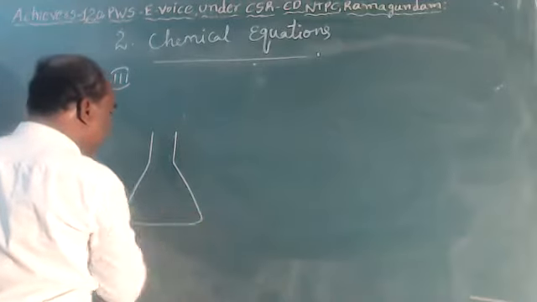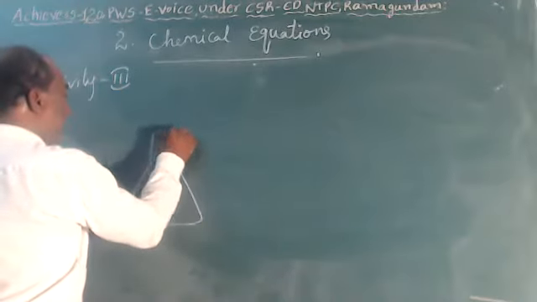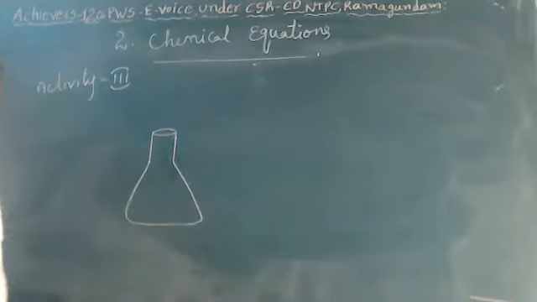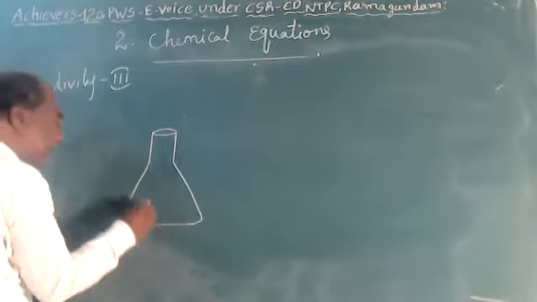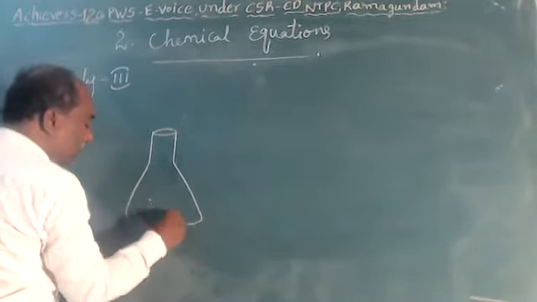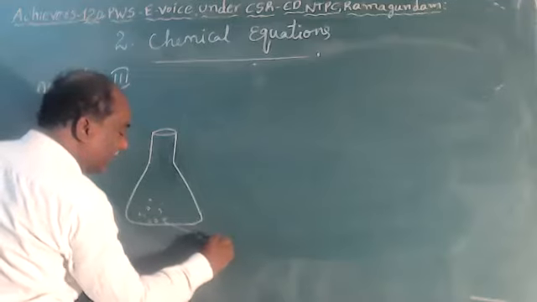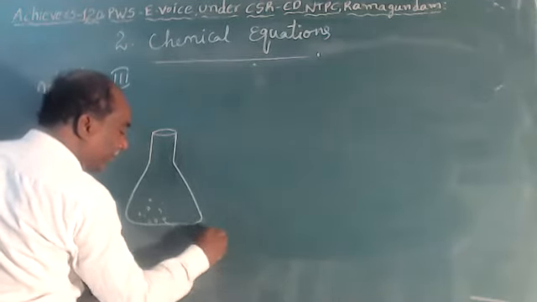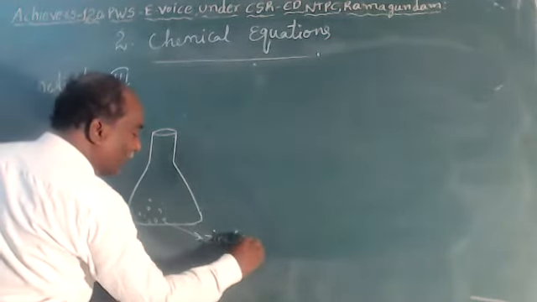It is a conical flask, children. And take some amount of zinc granules. These are the zinc granules.